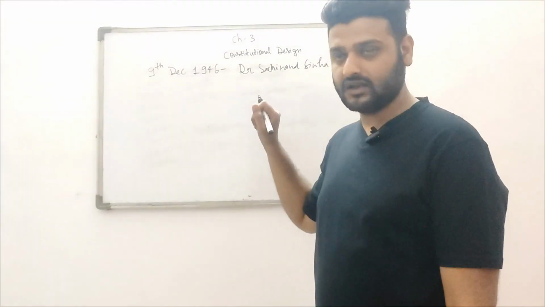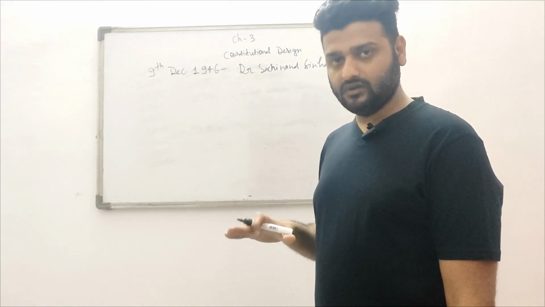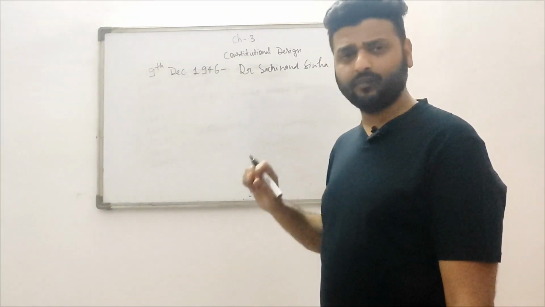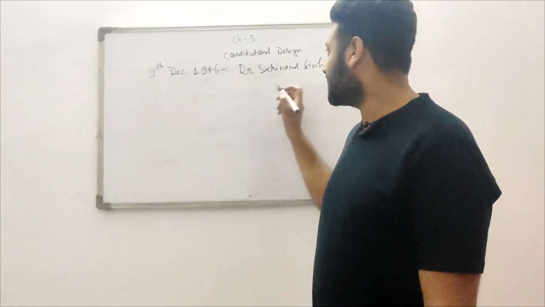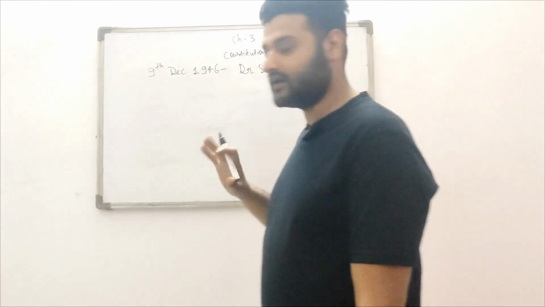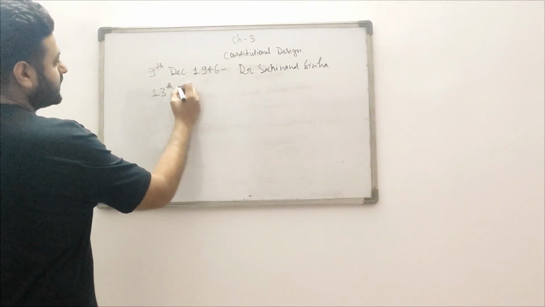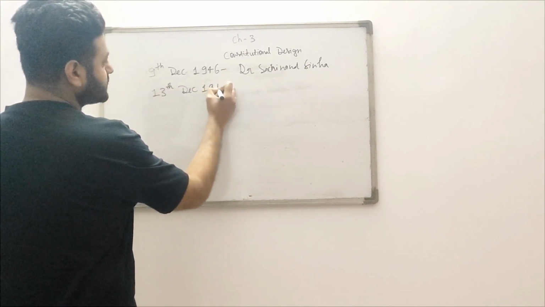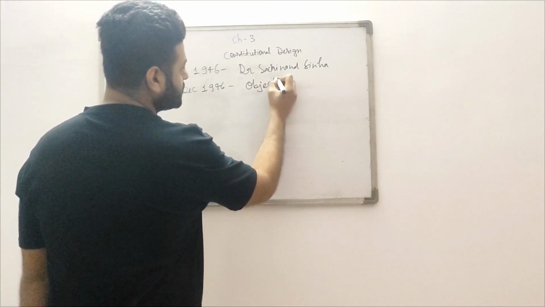That's why we took this provision and made the senior-most person, Sachchidananda Sinha, the president of the Constituent Assembly. But later, Dr. Rajendra Prasad was appointed as the president of the Constituent Assembly; Sinha was temporary, not permanent. On 13th December 1946, the Objective Resolution was proposed by Pandit Jawaharlal Nehru.